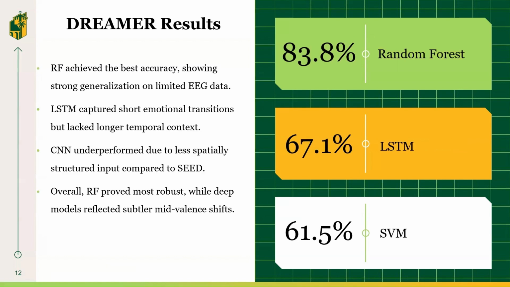Moving on to DREAMER, Random Forest led with 83.8%, while CNN had the lowest accuracy at 61.1%. RF's ensemble structure handled nonlinear and low-dimensional EEG features effectively. CNN struggled because DREAMER's signals lacked strong spatial organization, limiting convolutional feature learning.